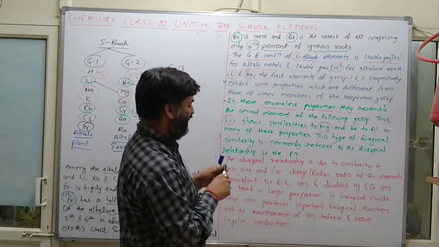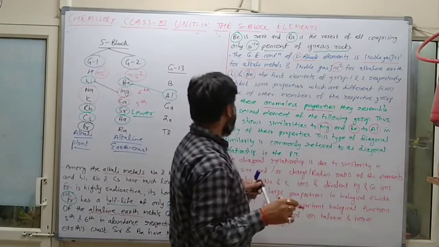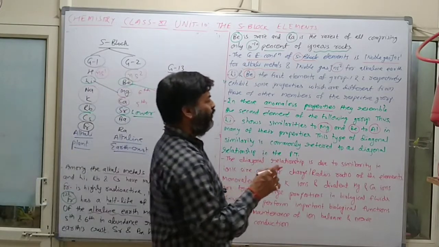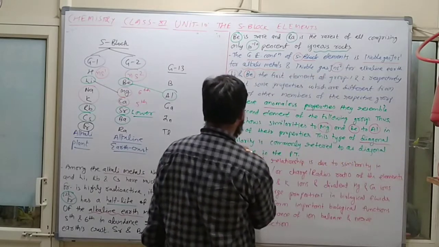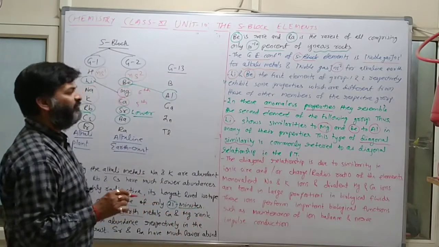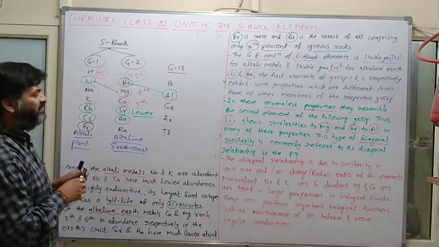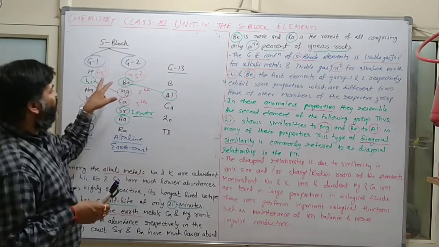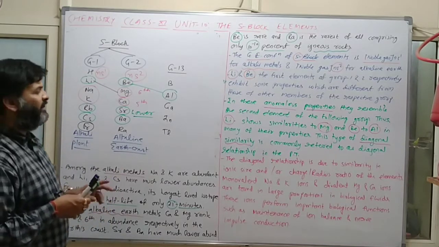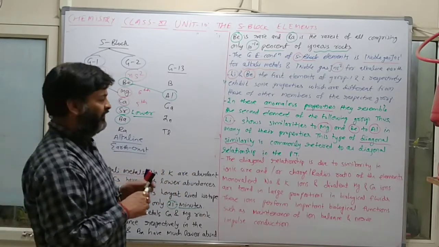तो lithium shows similarity to magnesium, while beryllium will show similarity to aluminium in many of their properties, and this type of property is known as diagonal relationship. Clear हुआ? तो this is known as diagonal similarity, commonly referred to as diagonal relationship in the periodic table. So what is diagonal relationship? If our element is related with two different groups, but so many physical and chemical properties remain the same, this is normally known as diagonal relationship.